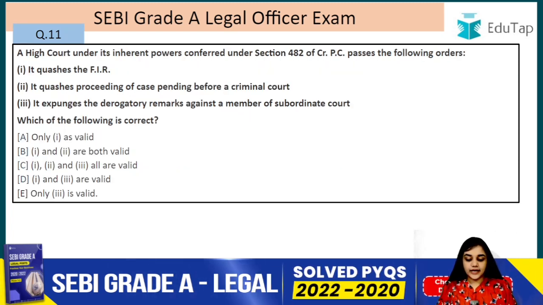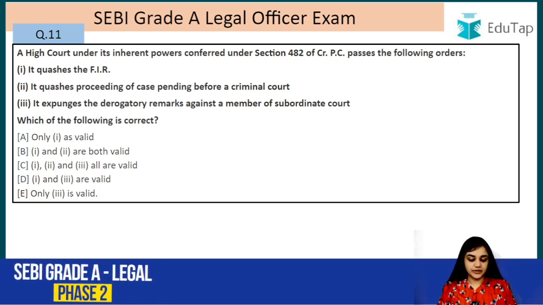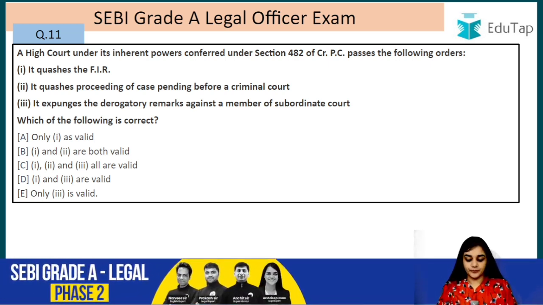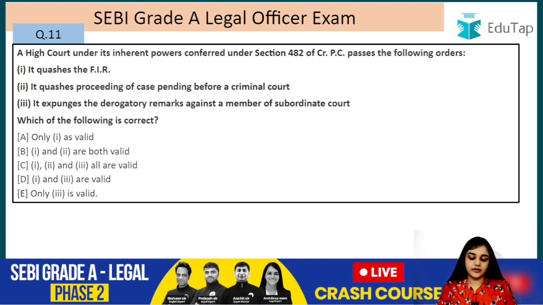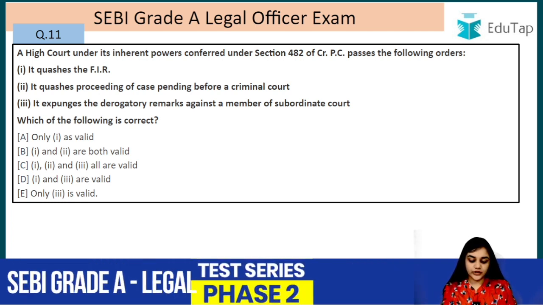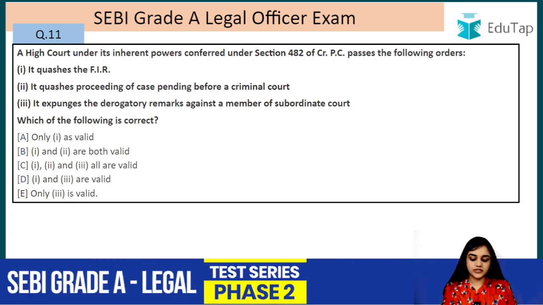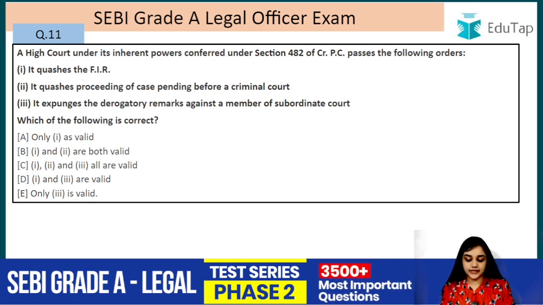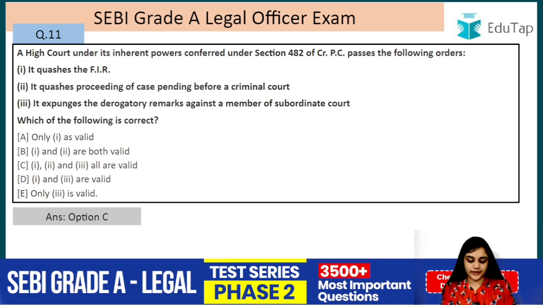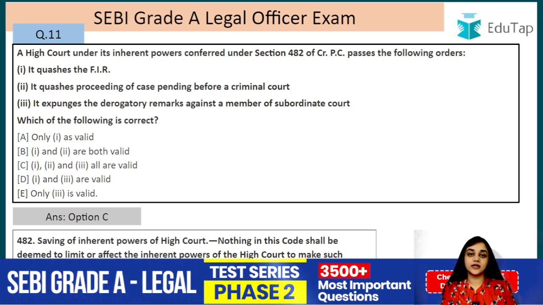A High Court, under its inherent powers conferred under section 482 of CRPC, passes the following order. It quashes the FIR. It quashes proceedings of the case pending before a criminal court. It expunges the derogatory remark against a member of the subordinate court. Which of the following is correct? So the answer to this question is C, that is 1, 2 and 3 all are valid. So they are talking about the inherent powers of the High Court.